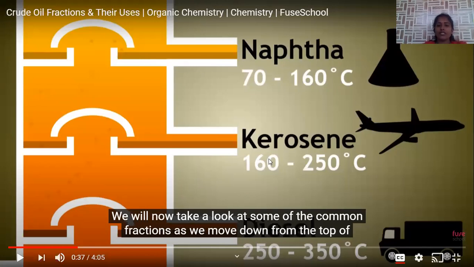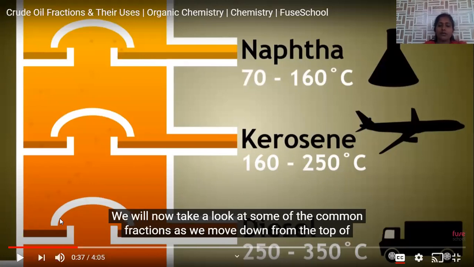The next fraction is about kerosene. It is collected in the range of 160 to 250 degrees centigrade, and mostly used in spacecrafts and aeroplanes. In that it is used as a fuel.